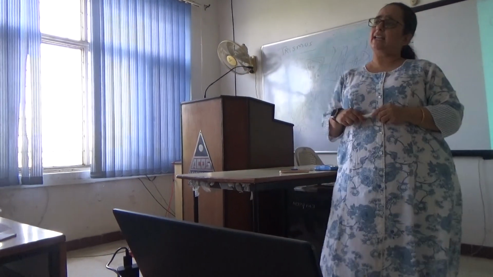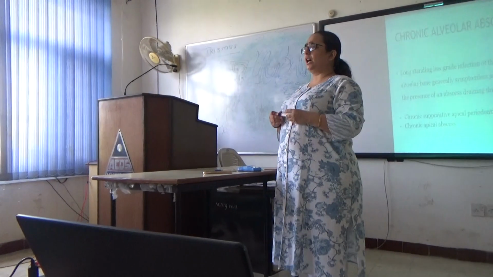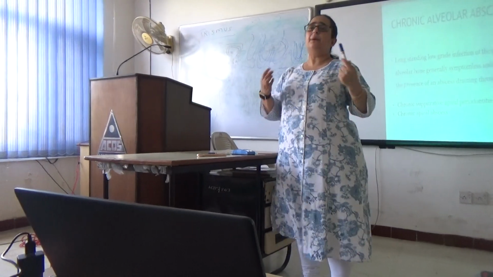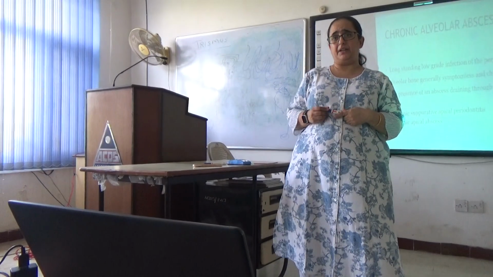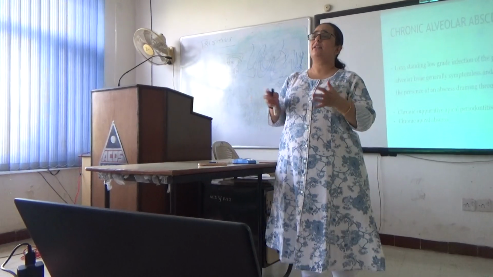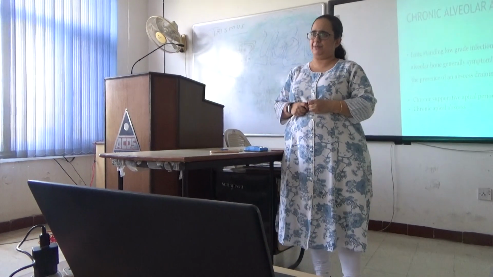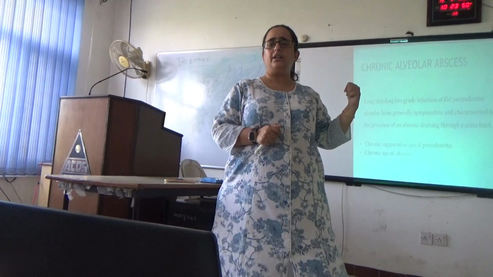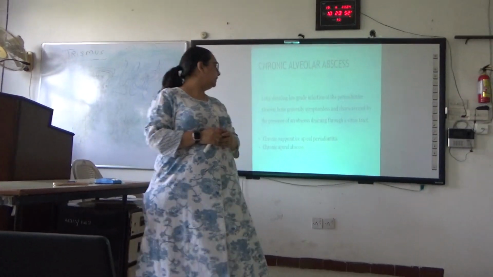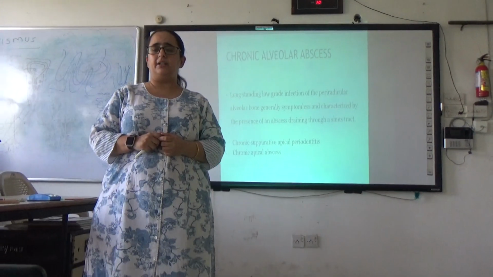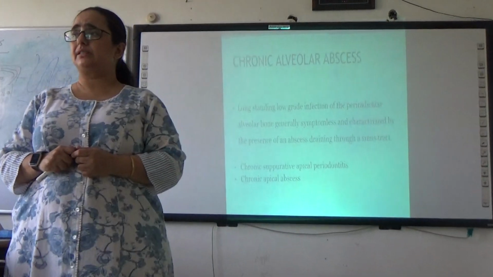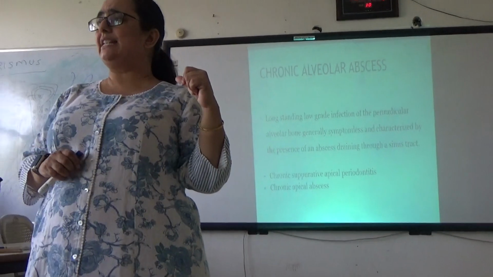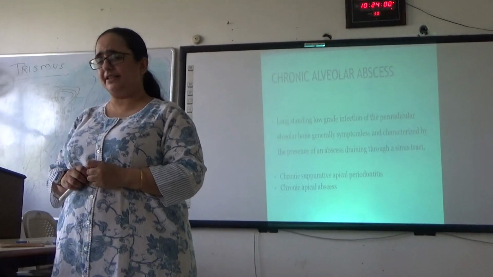Since there is a sinus, there is always continuous discharge of the pus. The patient is not experiencing any pain because at no point of time is there a pressure build-up. Understood? So chronic alveolar abscess is a long-standing low-grade infection of the periradicular alveolar area where the patient is symptomless and it may be characterized by presence of abscess with a sinus tract.